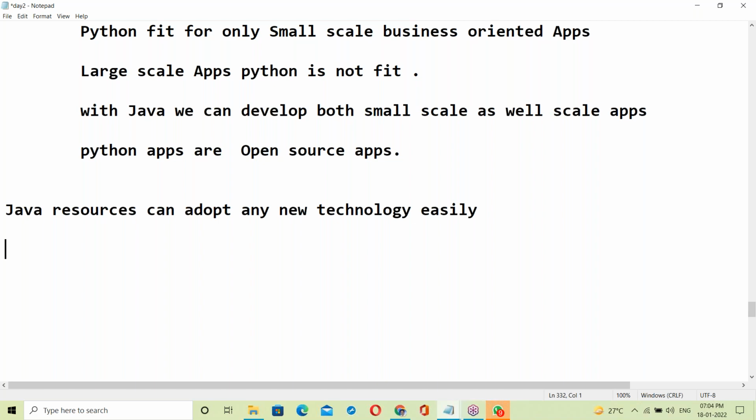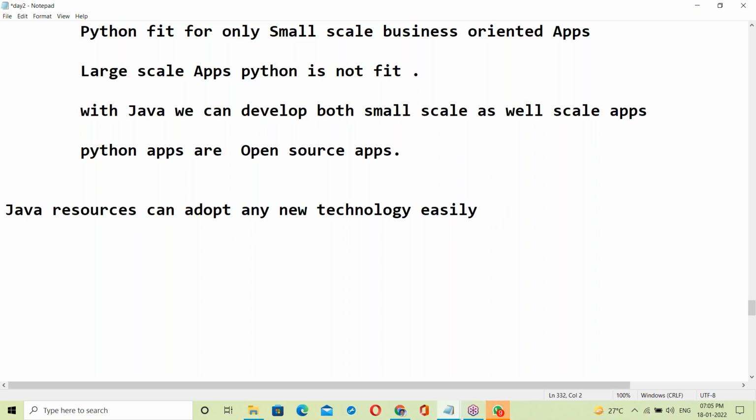Suppose they suddenly work on a new technology, with that programming knowledge they can go to new software easily. Java developers can migrate to other software very easily. That is the main advantage of Java. With 10 years of experience in Java, you can do wonders in the software field. Any new technology coming in the future, these Java guys can migrate to it very easily.